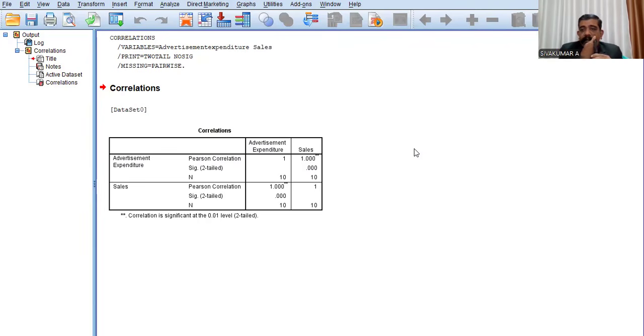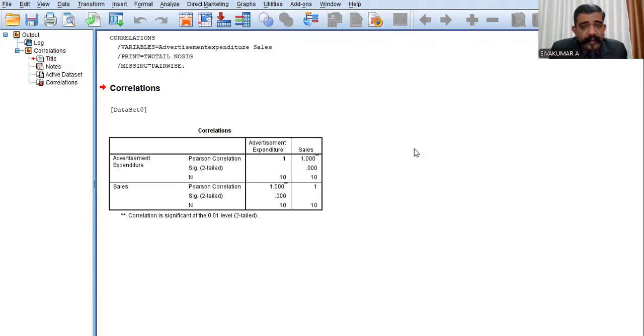Then you can reject the null hypothesis. If the null hypothesis is rejected, the researcher can accept the alternative hypothesis. Then here the researcher infers that there is a correlation between sales and advertising expenditure.